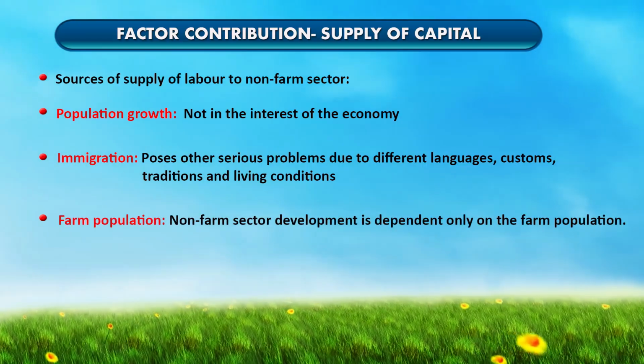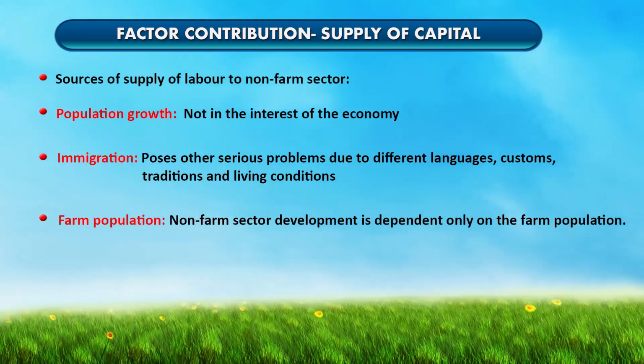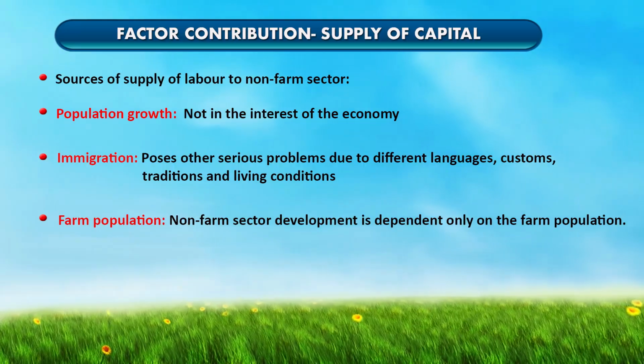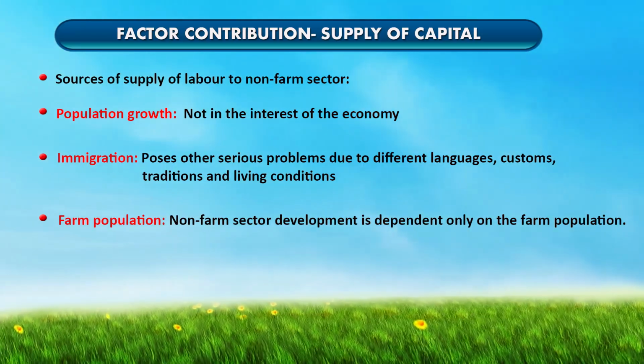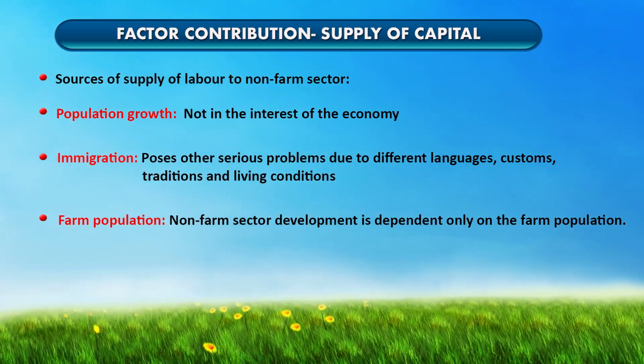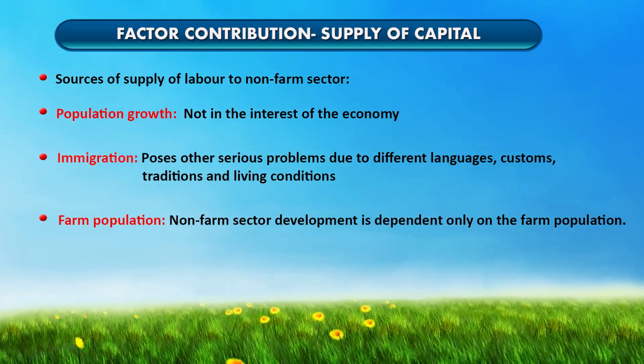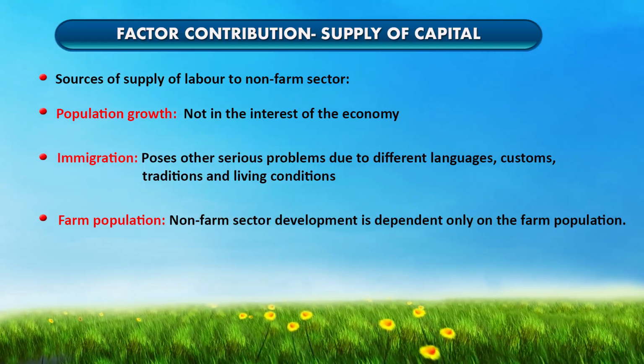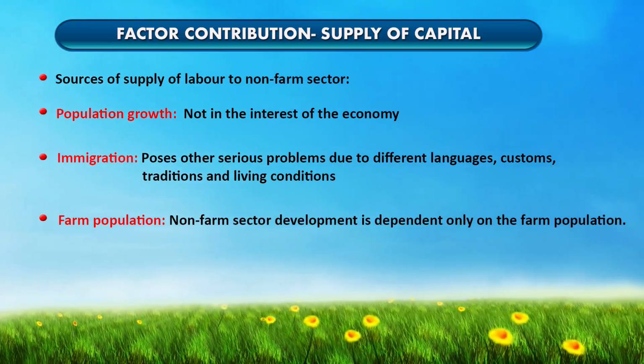And third is the farm population. Here non-farm sector development basically depends on the farm population. So when farm activities are not there, the labor or the people from the farm sector move to the non-farm sector.